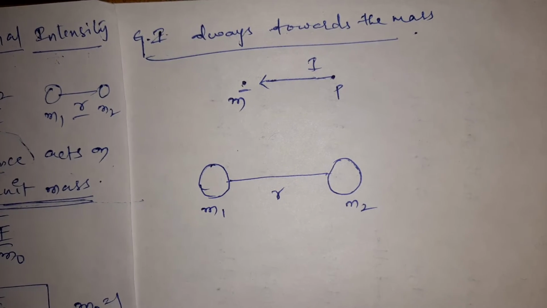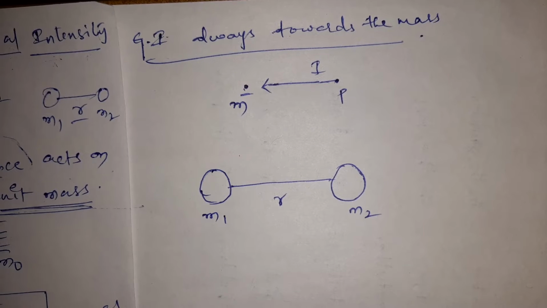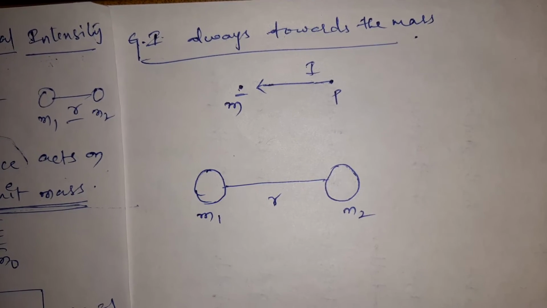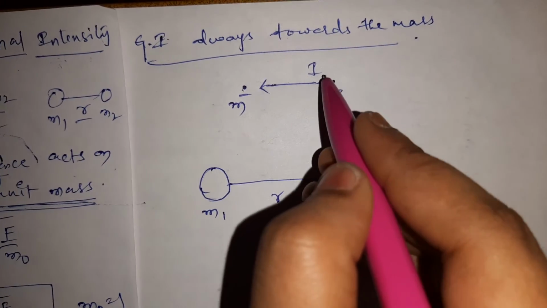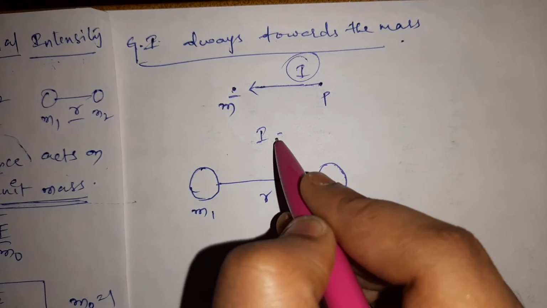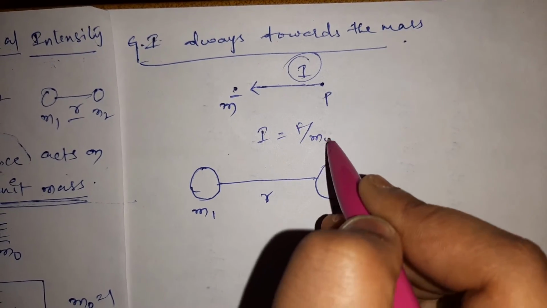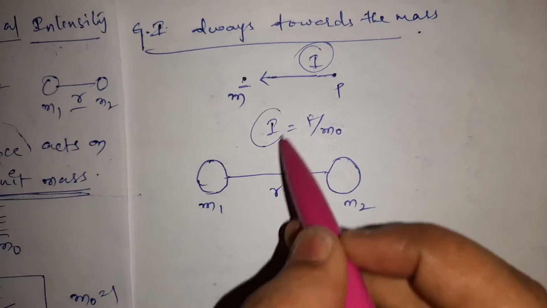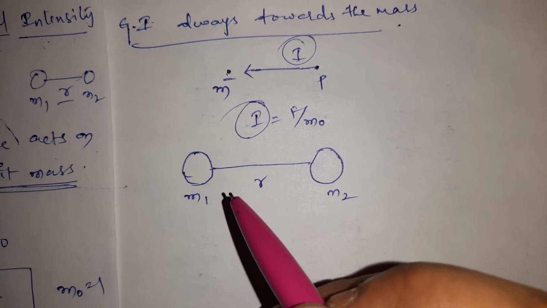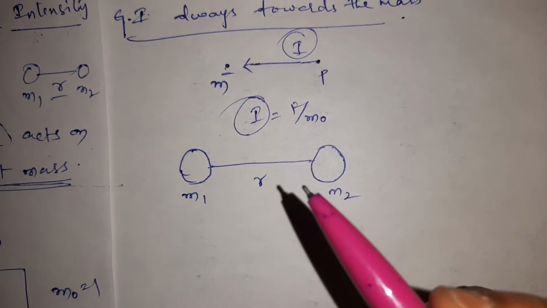As we have seen here, the gravitational intensity is F by m naught. The gravitational intensity I is equal to F by m naught. We can denote it by I or small g, anything, it's fine.